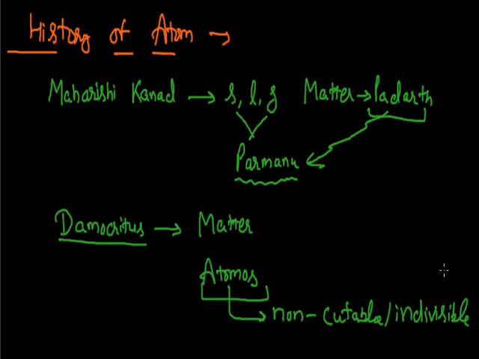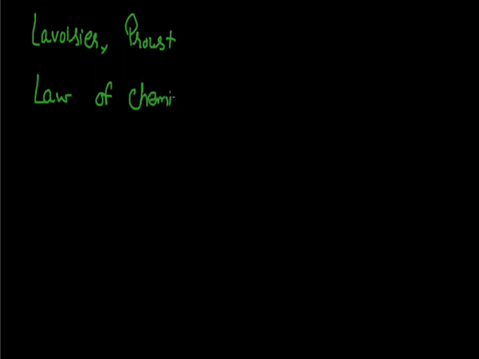So later on in the history, now we will be dealing about those experiments that were the very starting ones, and which suggested that the idea proposed by Maharshi Kannad and Democritus was correct. And these experiments were done by Lavoisier, and another scientist was Proust. Lavoisier and Proust did some experiments in the laboratory, and on the basis of the results of those experiments, they proposed some laws. These laws are known as laws of chemical combination. Basically, the laws of chemical combination are a group of 5 laws.